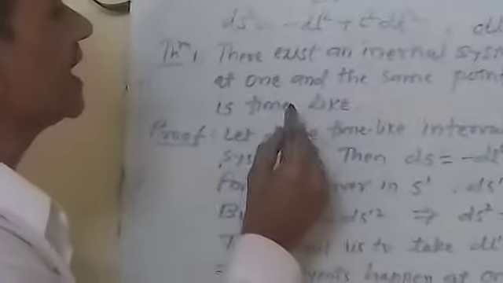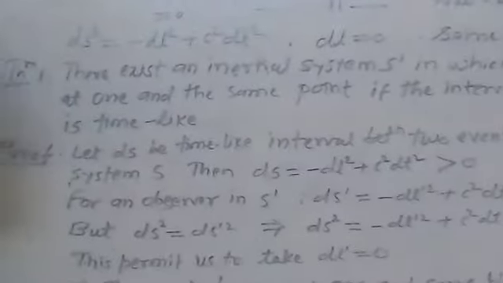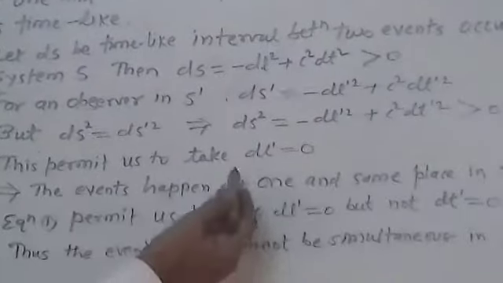Now the results that depend upon these intervals are like this. The first one is in an inertial frame. Suppose this interval is a time-like interval, then there exists an inertial system S' in which these events take place at the same point. So the result is: there exists an inertial frame S' in which the two events occur at one and the same point if the interval between the two events is a time-like interval.